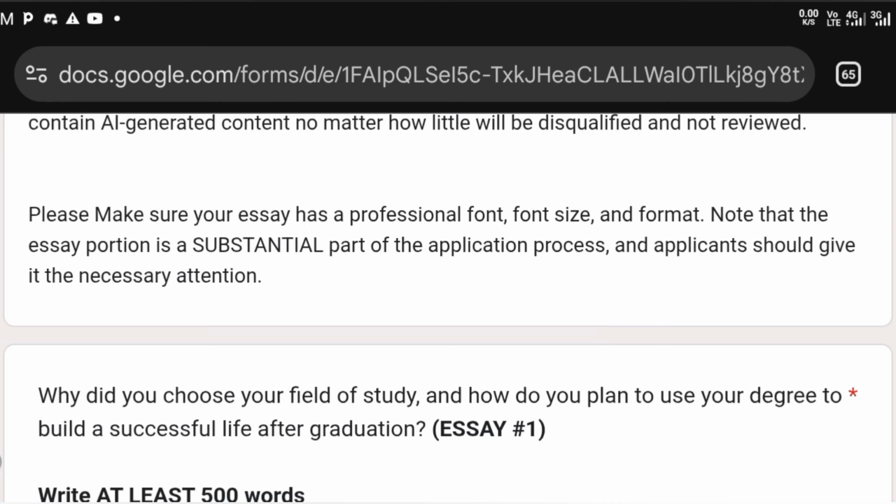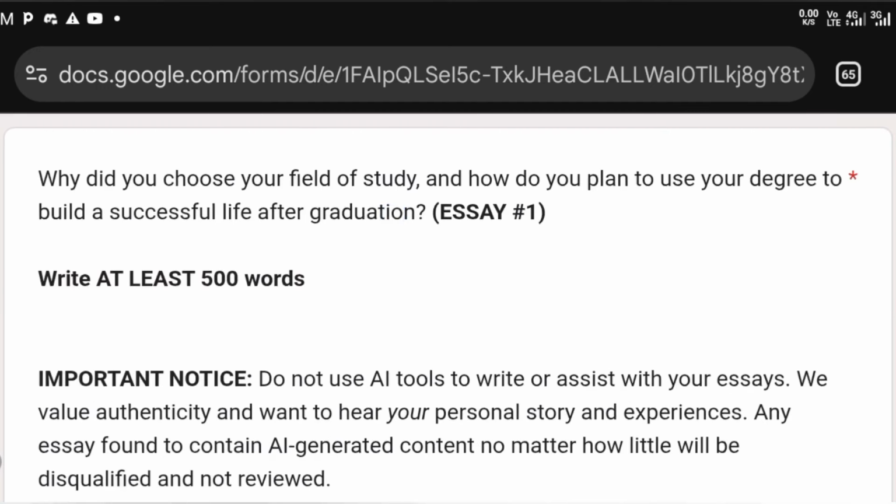Okay, so know that the essay portion is very important and you need to give it your necessary attention. So the very first essay that you write is, why did you choose your field of study, and how do you plan to use your degree to build a successful life after graduation? Now, this is essay number 1. Okay, you have to write at least 500 words. Now, in this essay, you actually have to make sure that you tell the story behind your field of study. Okay, what is the story? You could have done other courses, but why did you do the course you actually decided to do?